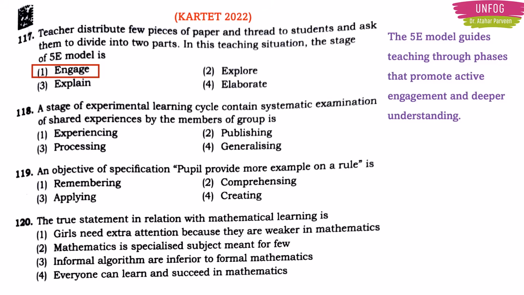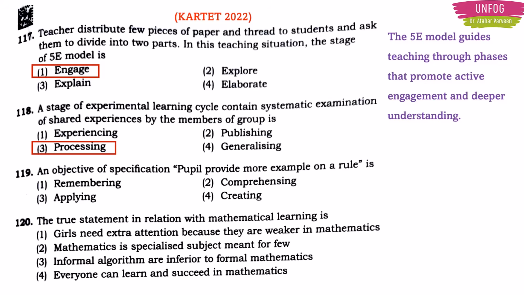Next question. A stage of experiential learning cycle that contains systematic examination of shared experiences by the members of a group is. Is it experiencing, publishing, processing or generalizing? It is actually processing, because processing is the stage of the experiential learning cycle which contains the systematic examination of different types of experiences by all the different members of the group.